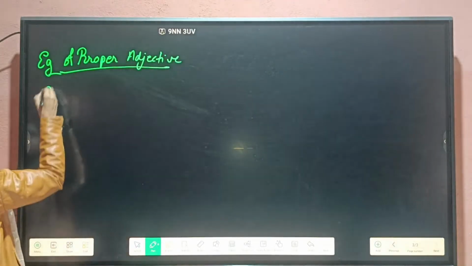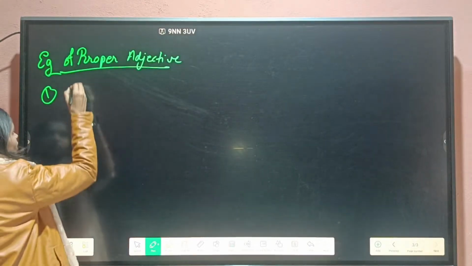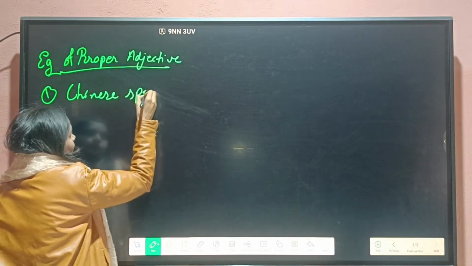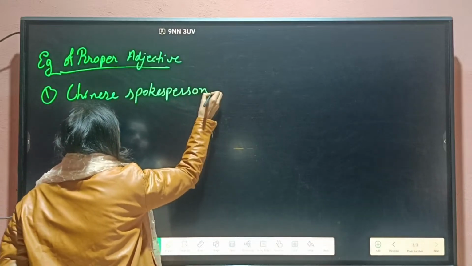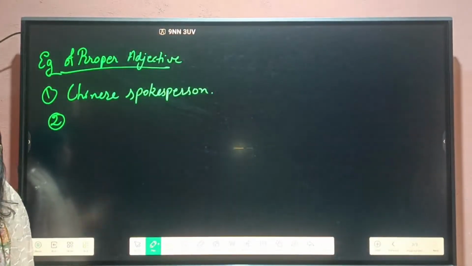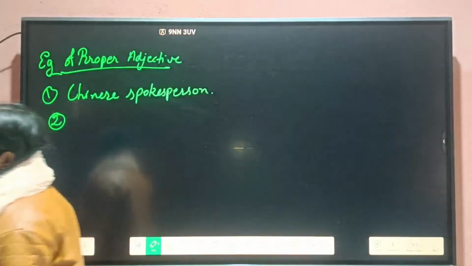Like the first example that we can write, Chinese spokesperson. Another example we may take is Shakespeare.